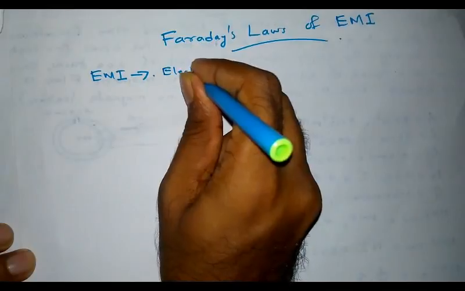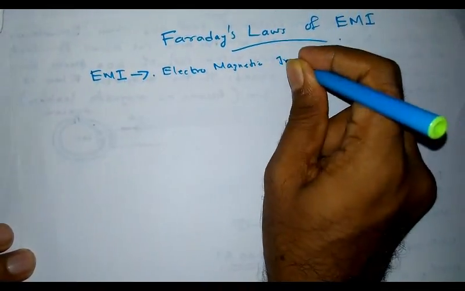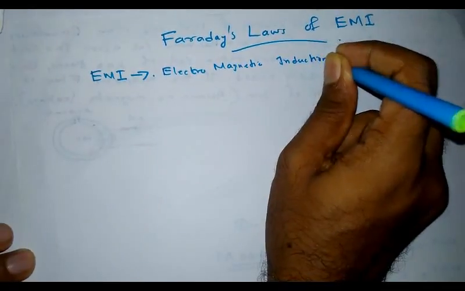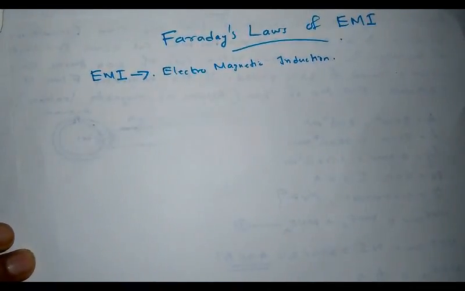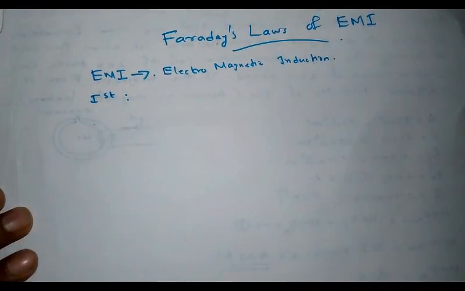EMI, electromagnetic induction. It provides the basic relationship between electricity and magnetism. That is, electricity can be generated with the help of magnetism. Let's go through Faraday's first law. Faraday's first law states that